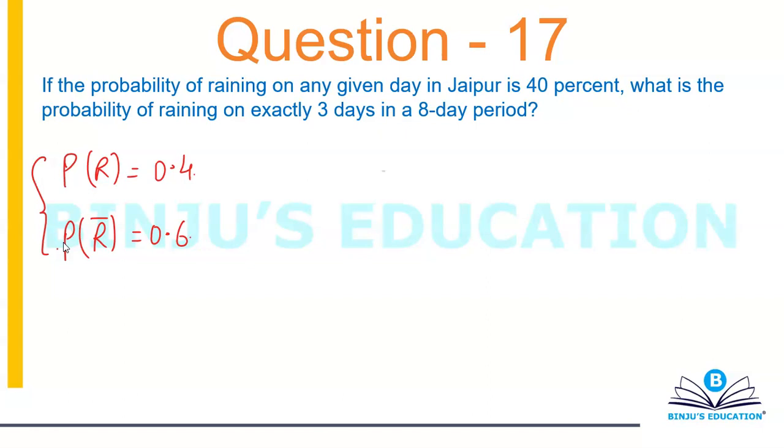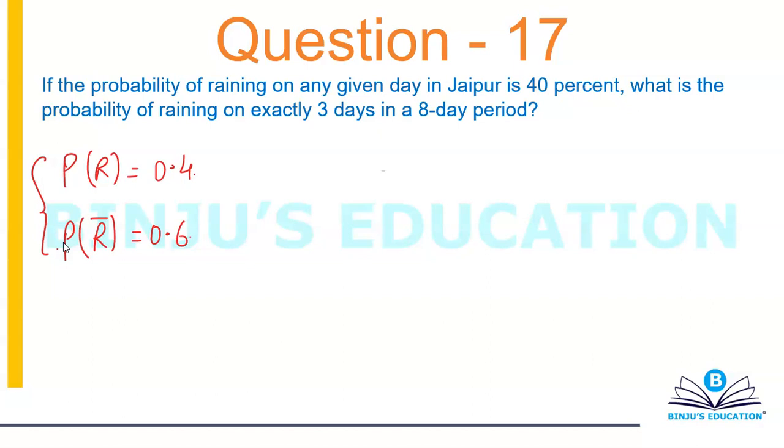What is the probability of raining on exactly 3 days in an 8-day period? Now the question is not saying that it has to be 3 continuous days, it says exactly 3 days.